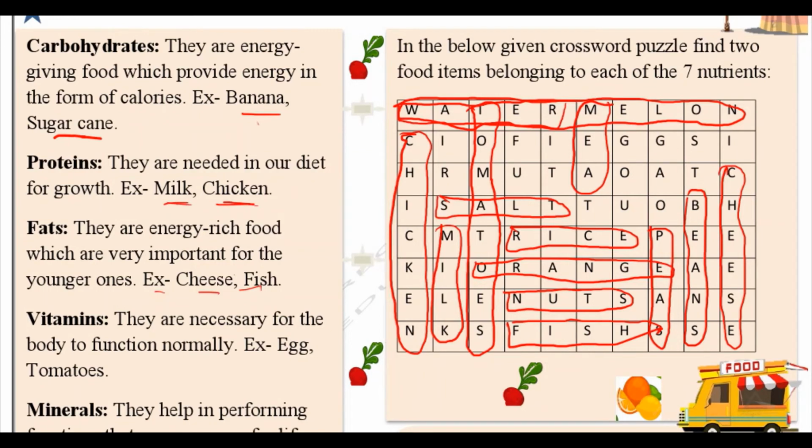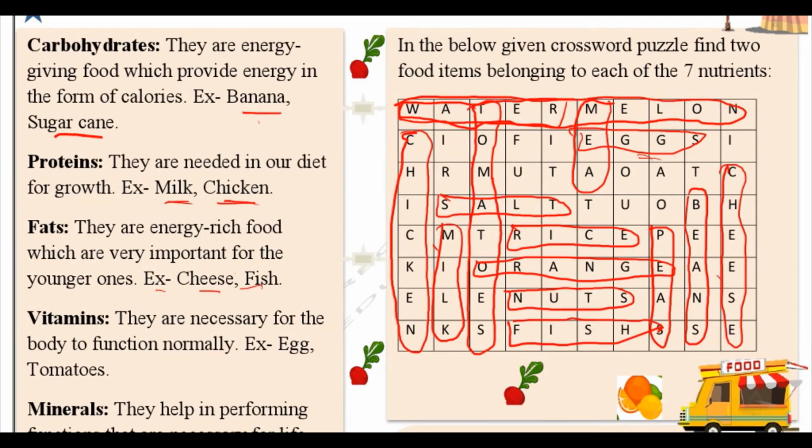Then fats, we have cheese and fish. Then in vitamins, you can see eggs here, then tomatoes are also here.